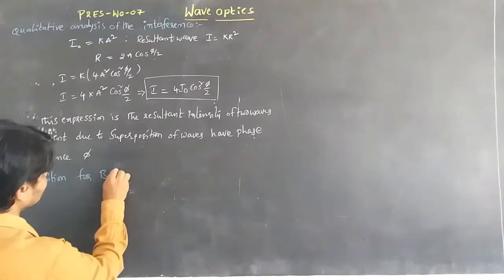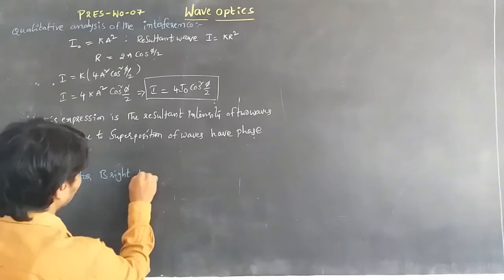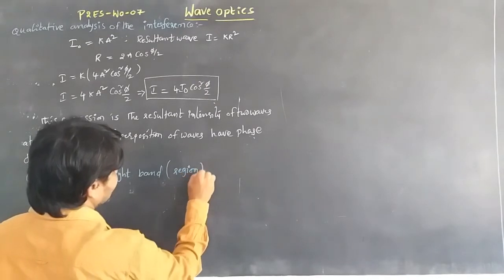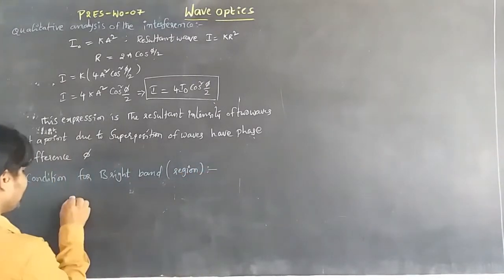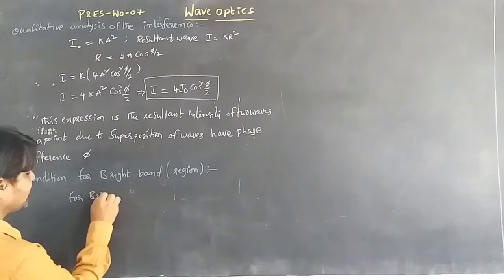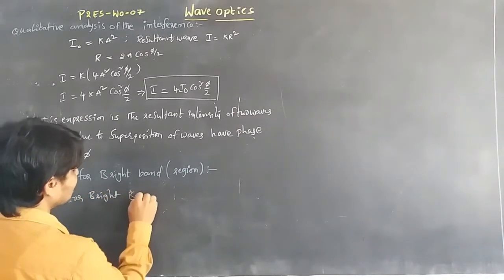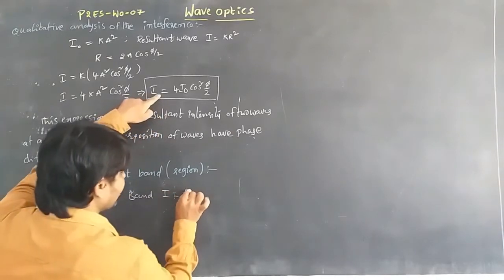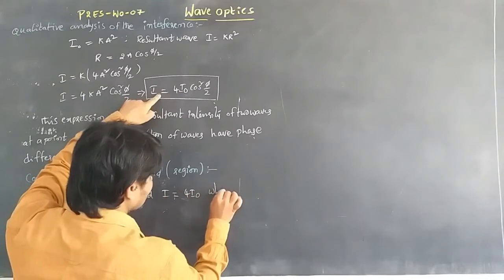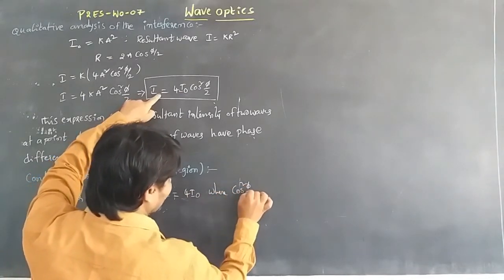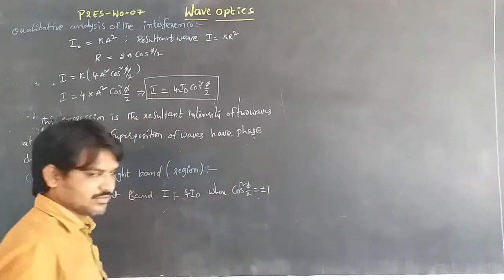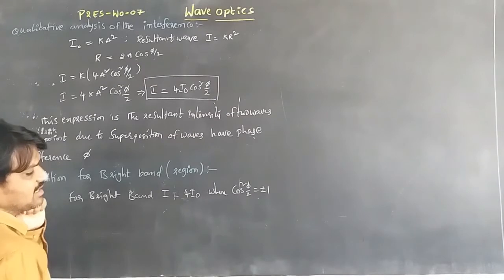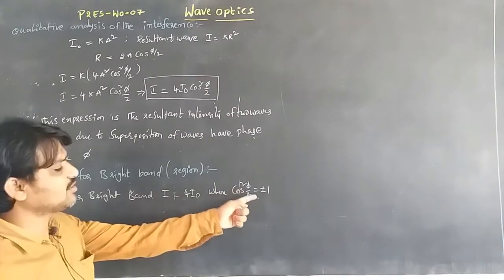Now we are going to discuss the condition for the bright band, or we can say bright region. For the bright band, the resultant intensity I is equal to 4 I naught, where cos square phi by 2 is equal to plus or minus 1.